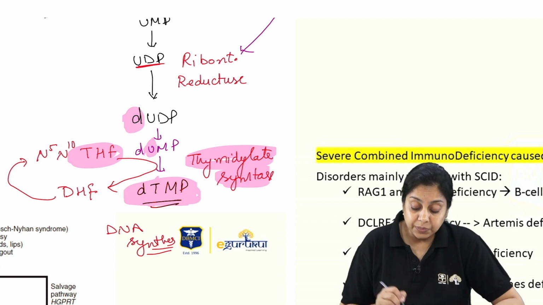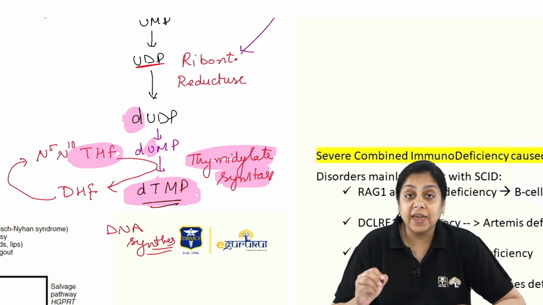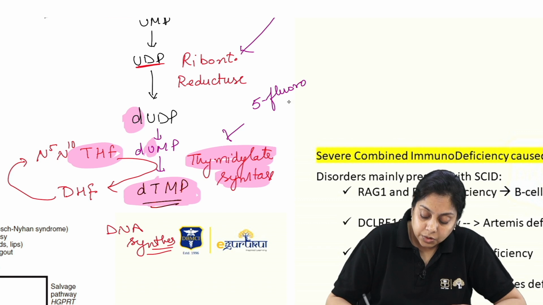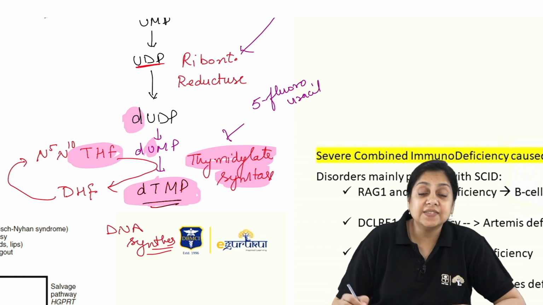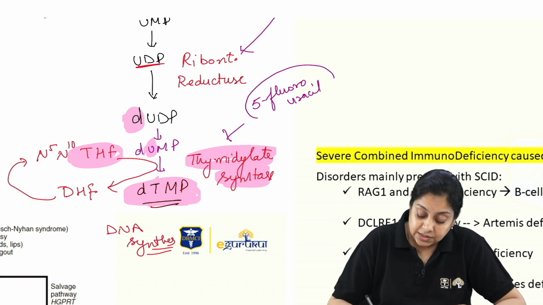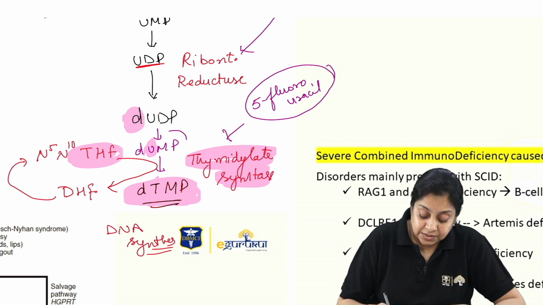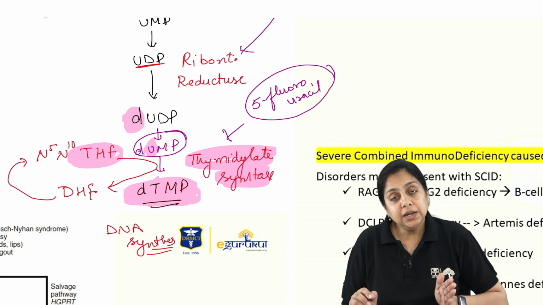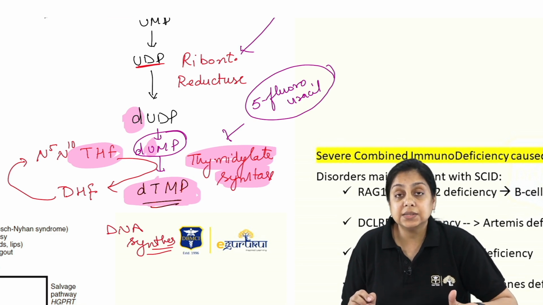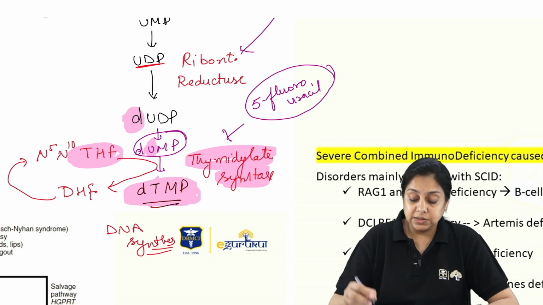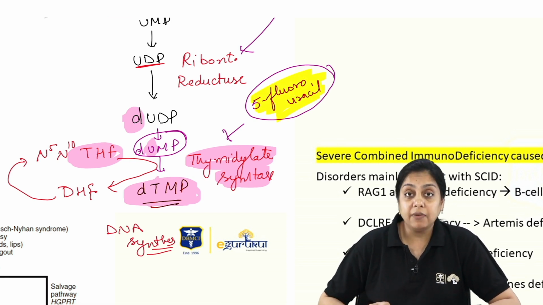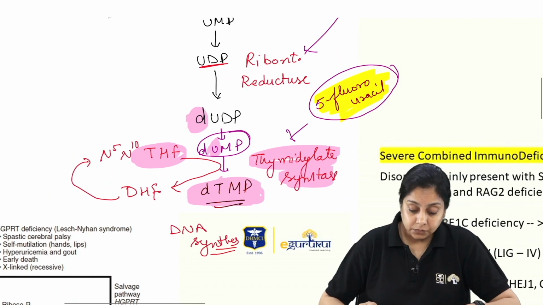And who inhibits the enzyme? In case of cancer, there is this drug 5-fluorouracil, because we don't want the cancerous cells to divide, right? This drug mimics the dUMP, right? And it intercalates so that DNA synthesis is halted in the cancer cells. Another important question from the examination point of view. They have asked you this question in the exam, right?